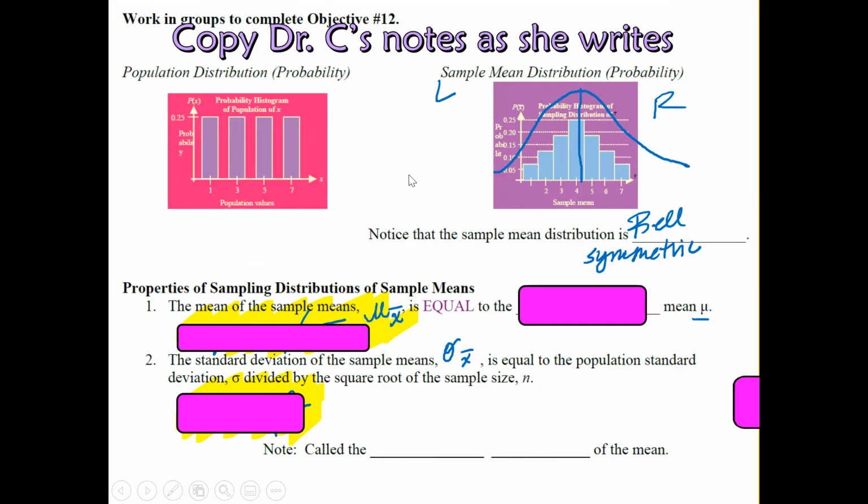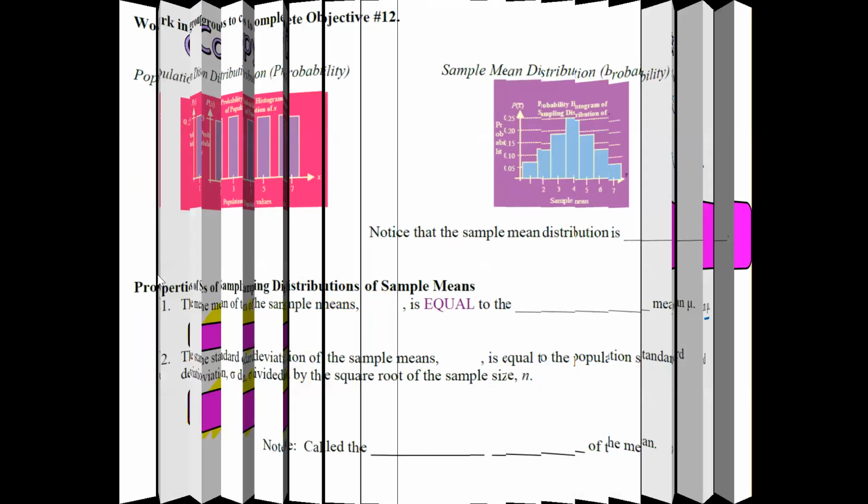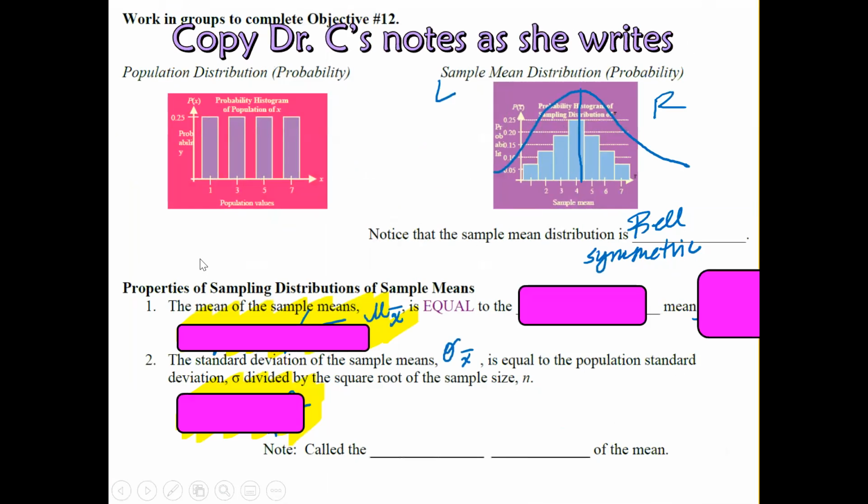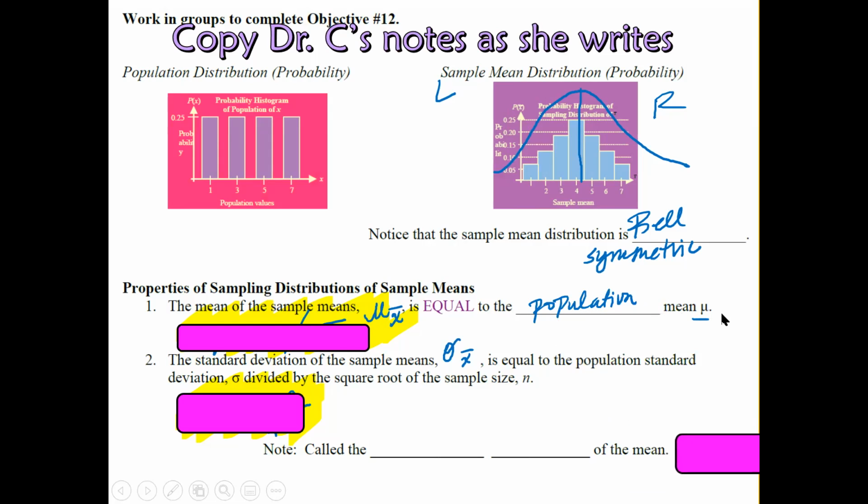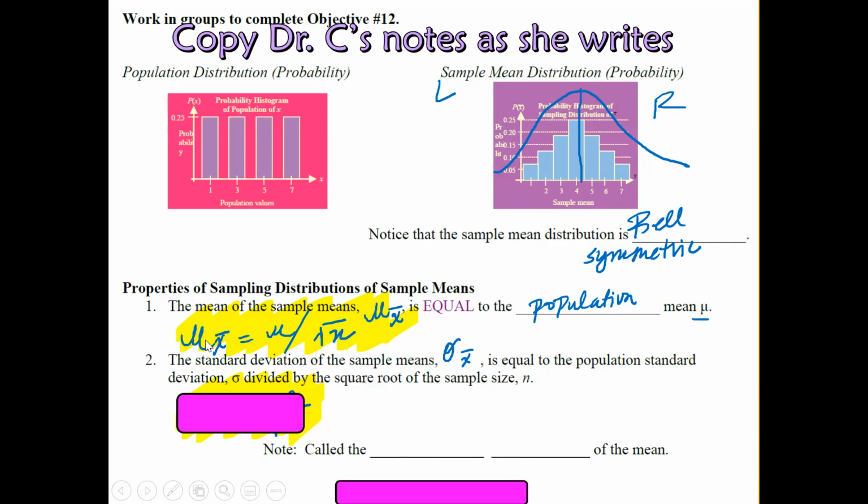So notice that the sample distribution is always going to be in the shape of a bell curve. Left side of the bell is the negative standard deviation. Right side of the bell curve is going to be the positive standard deviation. Properties of the sampling distribution of a sample mean. The mean of the sample distribution, or the sample mean, is always mu x bar equal to the population mean mu. So mu x bar equals mu divided by square root of n. So this is the formula to find the sample mean.